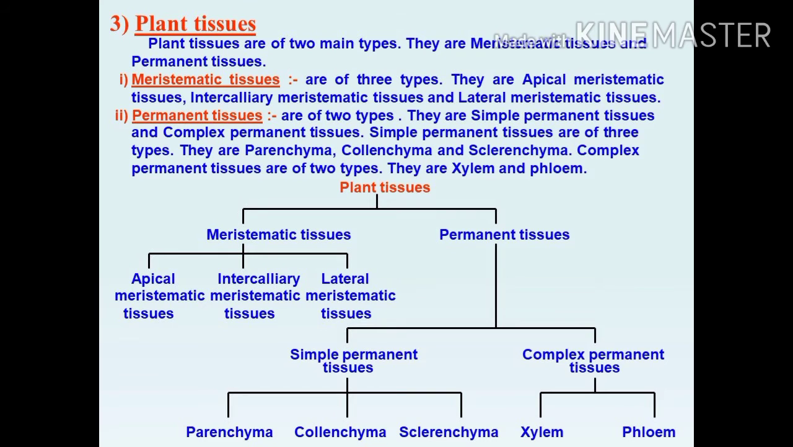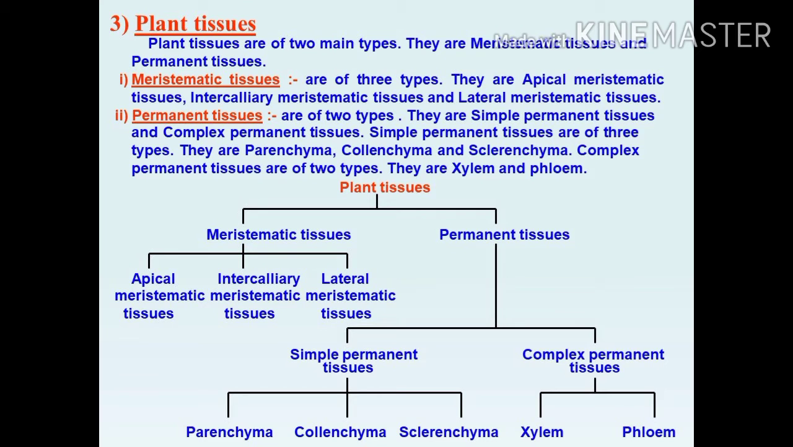There are three types of meristematic tissues: apical meristem, lateral meristem, and intercalary meristem. Apical means tip. Apical meristem is seen at the tip of the stem and roots. It helps to increase the length of the root and stem. Lateral meristem helps to increase the width of the plant. Intercalary meristem is located near the nodal region. This meristematic tissue continuously divides.